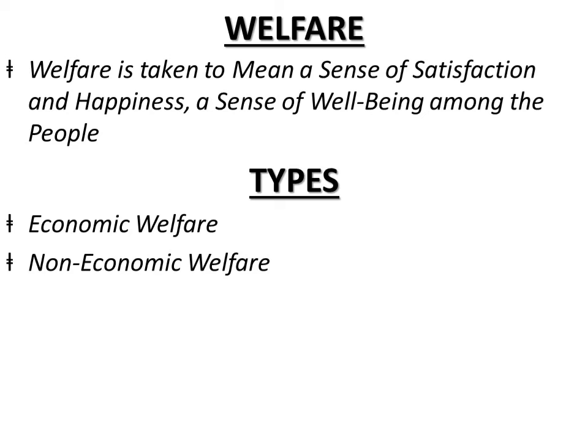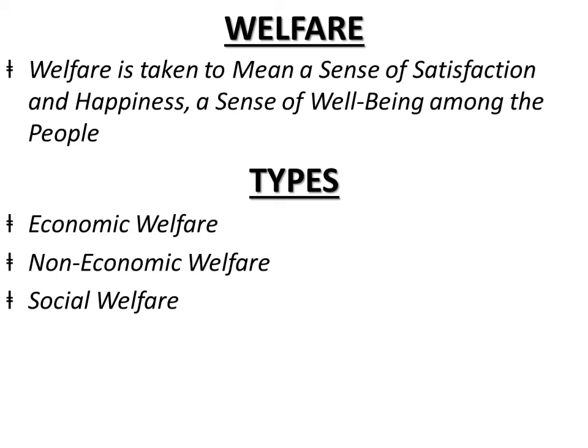If we sum them up, the total welfare of the people of a country is the sum total of economic and non-economic welfare. Since it is the welfare of the society as a whole, both economic and non-economic, it is termed as social welfare, and so we term economic welfare as part of social welfare, right? Social welfare is defined as the sum total of the happiness of all the individuals in the society. It is the sum of economic and non-economic welfare.